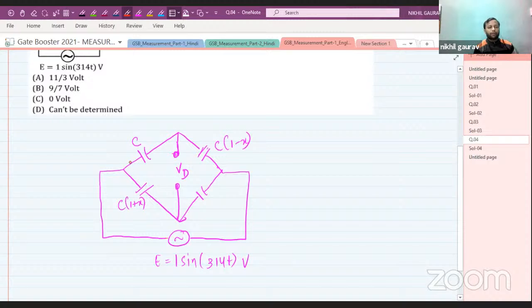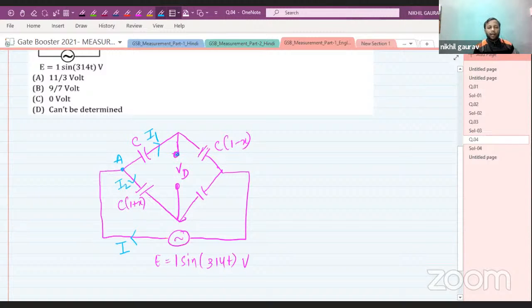All right, so how to find this? For this, let me take the current flowing in the circuit as I. Now when it reaches the junction A, it's going to divide in two parts, I1 and I2.